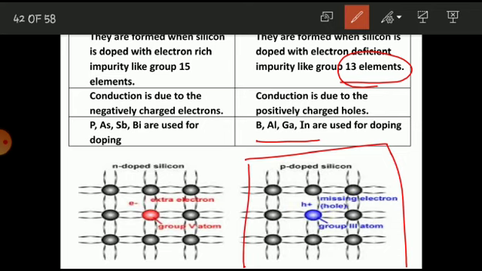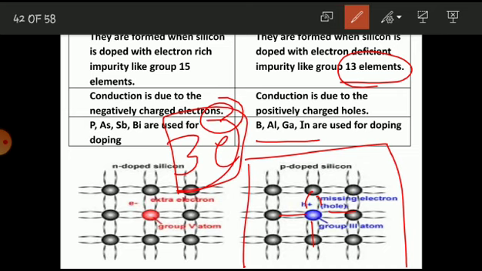Group 13 elements have 3 valence electrons in their valence shell. All these 3 valence electrons form 3 covalent bonds with neighboring silicon atoms, and one lobe remains vacant, because boron has only 3 electrons, so it can form 3 covalent bonds with the 3 neighboring silicon atoms, and the fourth orbital or lobe remains vacant.